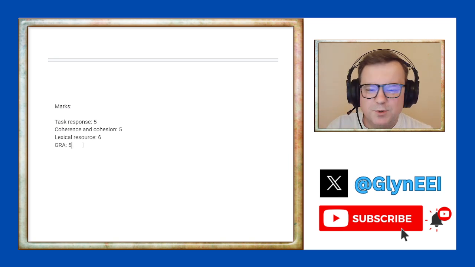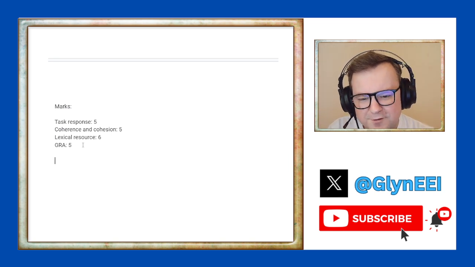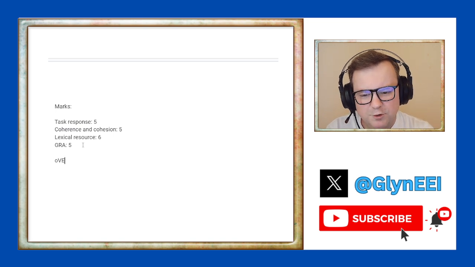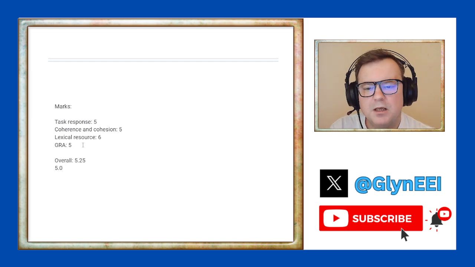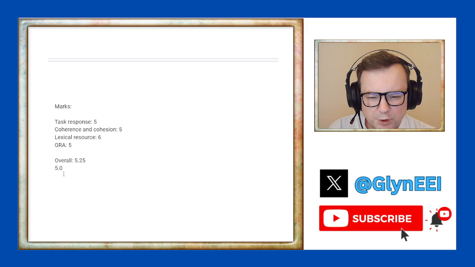So okay, what did we get? 5, 5, 6, 5. So overall, that gives you 5.25, which will round down to 5.0 in the test, in the exam. 5.0 in total, so intermediate.